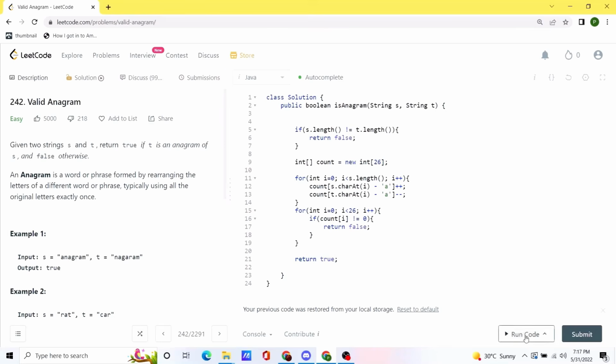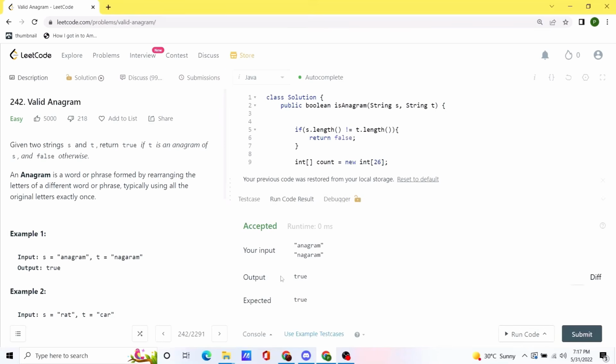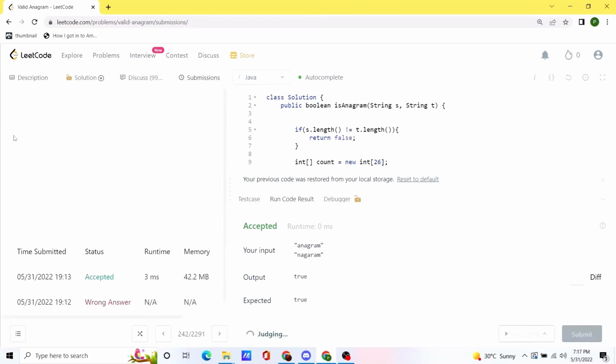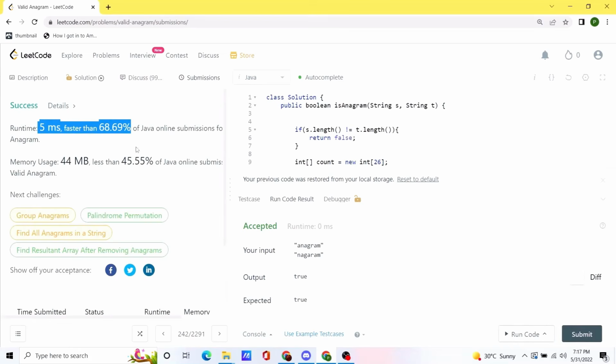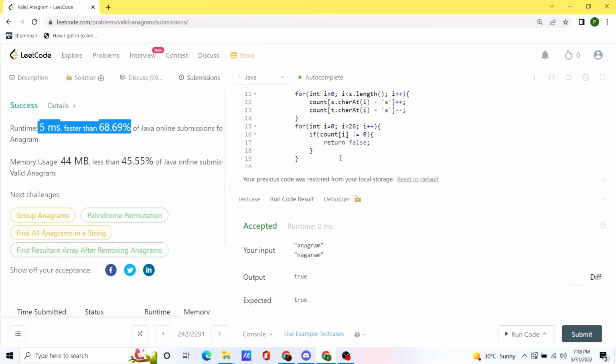Let's try to run this code. Okay, seems like our code is working as expected. Let's submit it. And our code is pretty efficient, and I'll be posting this in the comments so you can check it out from there.